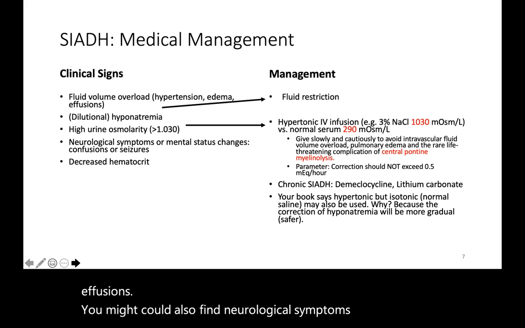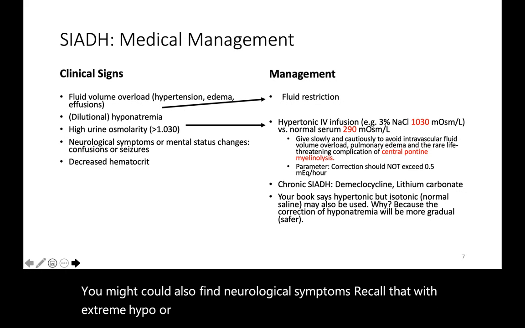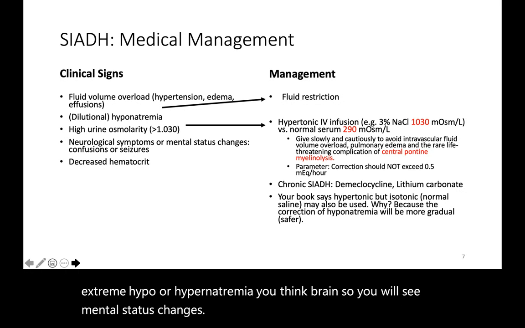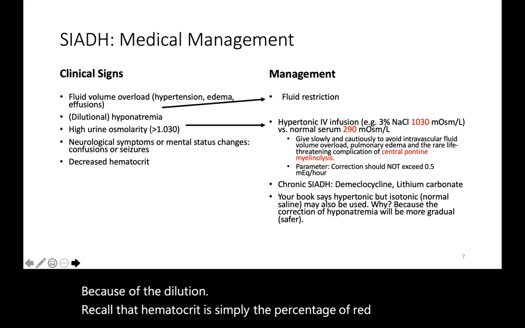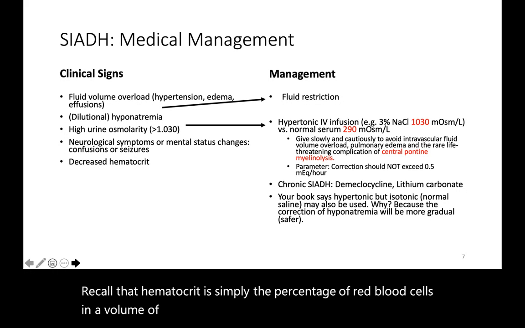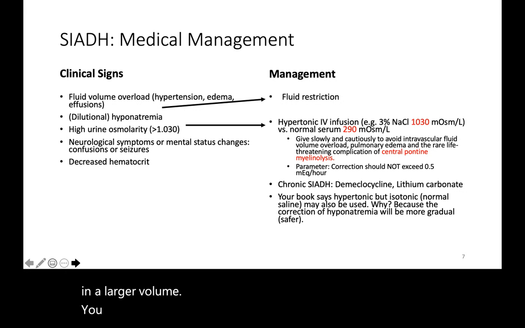Recall that with extreme hypo or hypernatremia, you think brain. So you will see mental status changes. You will also see decreased hematocrit because of the dilution. Recall that hematocrit is simply the percentage of red blood cells in a volume of blood. So with the same number of red blood cells in a larger volume, you should expect decreased hematocrit.